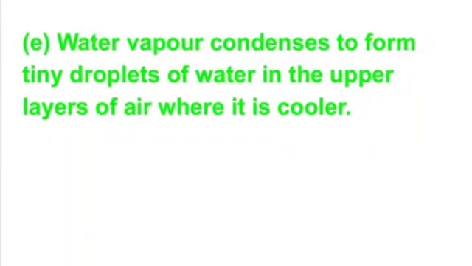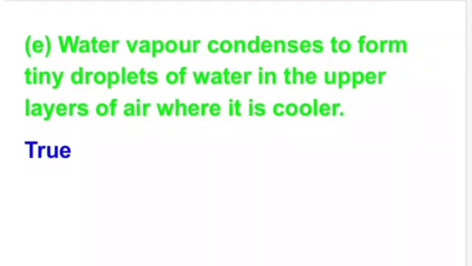So, the warm air gets cool with increase in height. Water vapors present in the atmosphere come in contact with the cooler air and the water vapors condense to form tiny water droplets. That's why this statement is true.